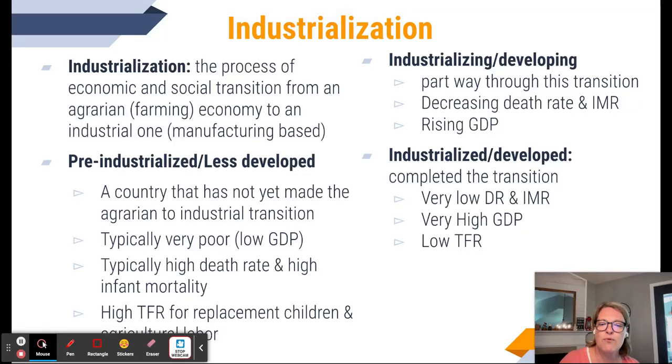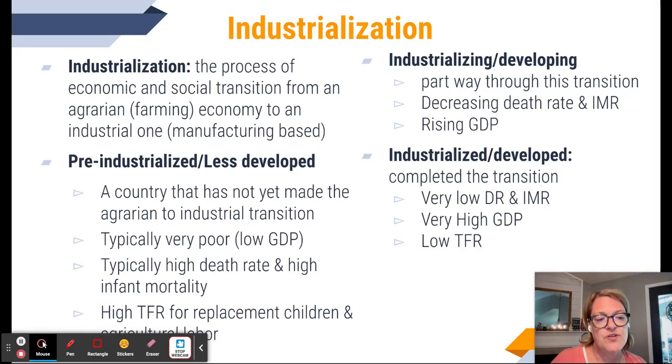They're usually very poor with a low GDP. They typically have a higher death rate and a high IMR, infant mortality rate, and they have a high TFR for replacement children and to have agricultural labor. So the women tend to have a higher TFR so that there's enough people in their family to work in the fields to provide for the family.